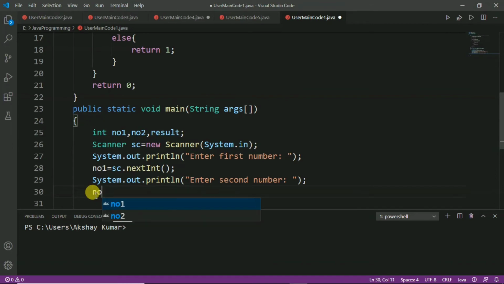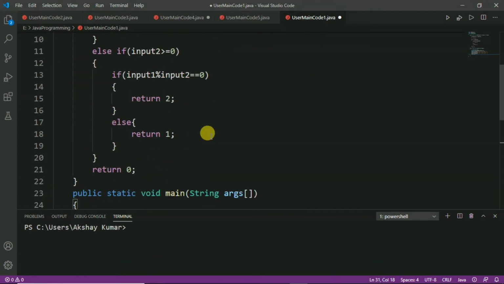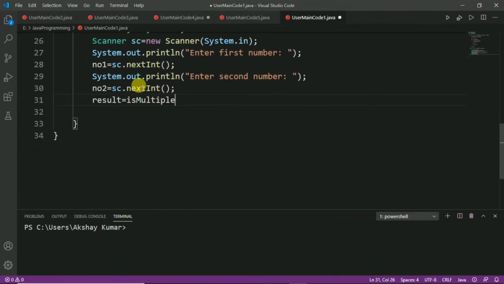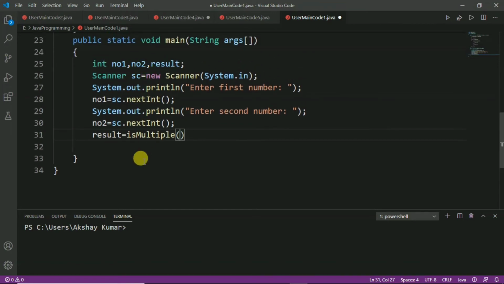So, we have to write no2 equal to sc.nextInt, and after that we will call the function and store the value of the function call into result. Here our function name is isMultiple, and we have to pass the actual arguments, that is no1 and no2. So, here we have to write no1 and no2, and after that we will print the value.